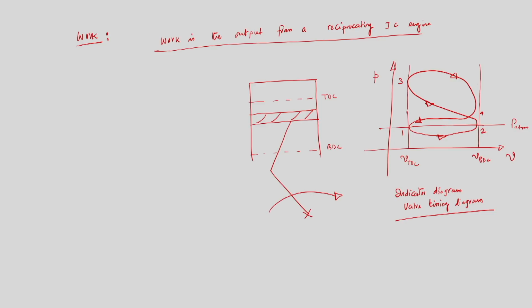We have reciprocating motion of the piston inside the cylinder: the piston travels from TDC to BDC and goes back to TDC. Through the crank and connecting rod mechanism, we have a rotary motion of the crank.